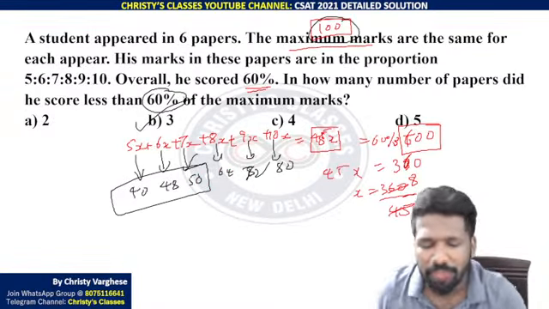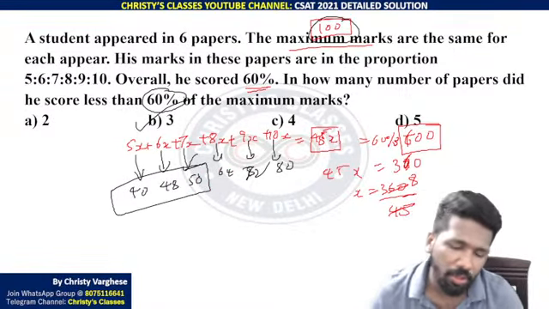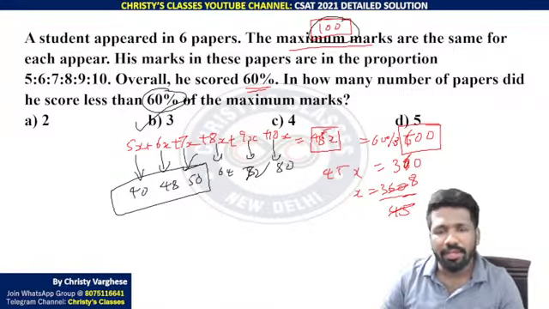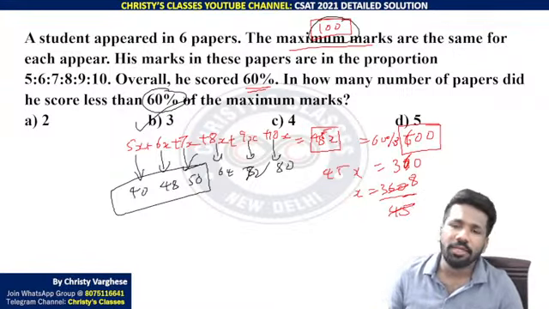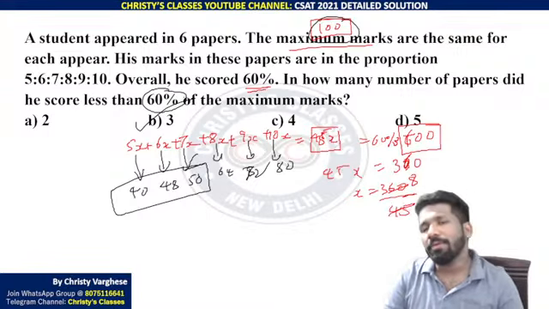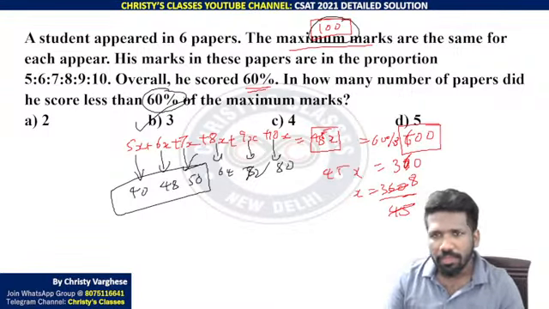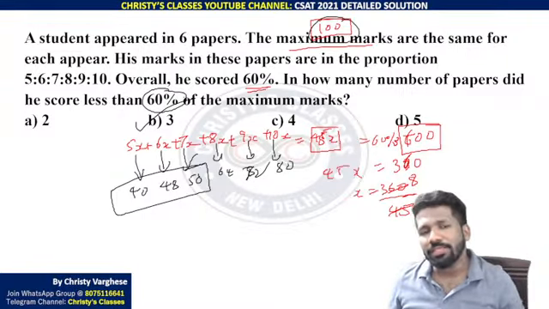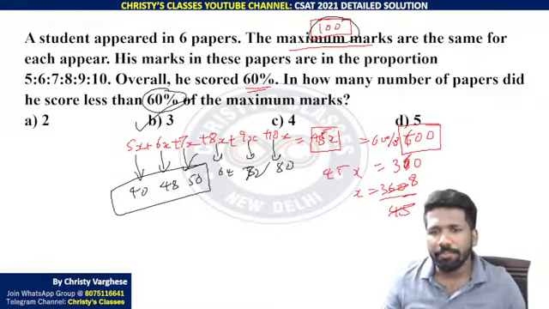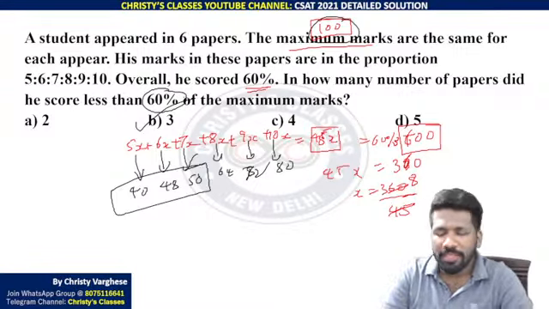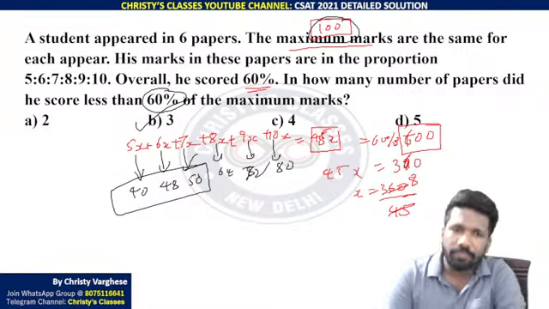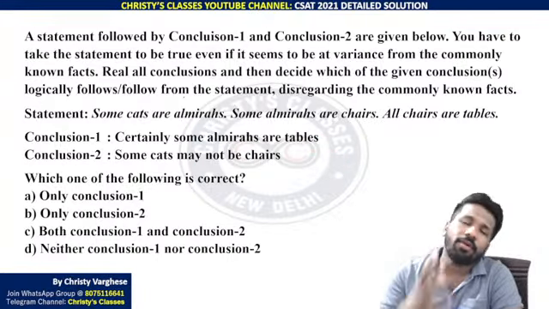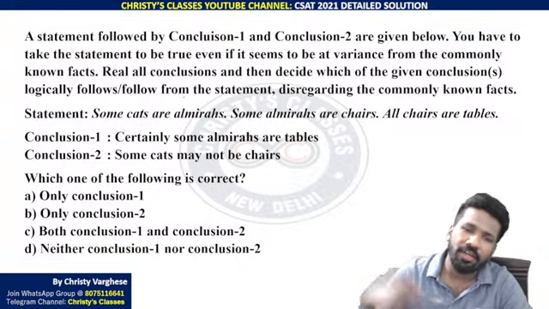That is just an assumption, Kaushiki. If that assumption is not okay for you, instead of an example, you can keep it as let maximum mark for each paper be y, then 6y. Then comparing, that is also fine, because this is a comparison. Ratio is also a comparison. So taking an example is totally okay, because with respect to that 100 only, you are checking 60% of 100 and below that.